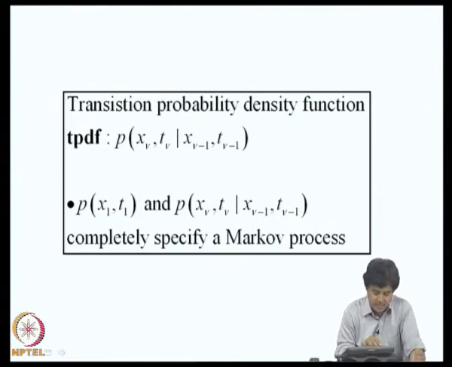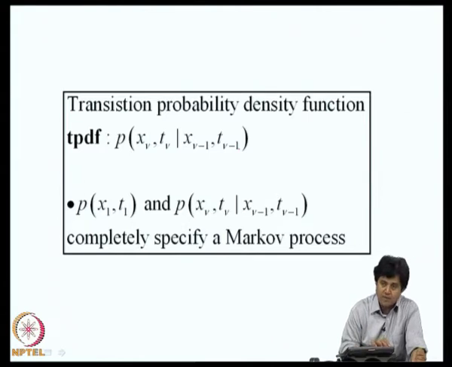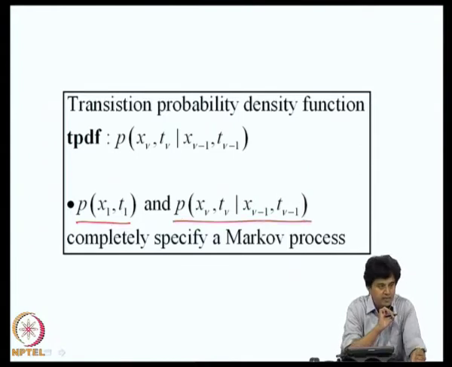This transition probability density function is called TPDF, and this is given as p of x_ν, t_ν conditional on x_{ν-1}, t_{ν-1}. So, a complete description of a Markov process is through a first order density function and this transition probability density function.